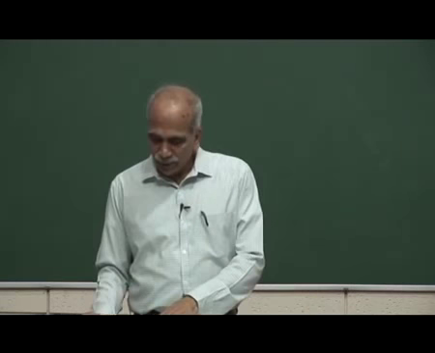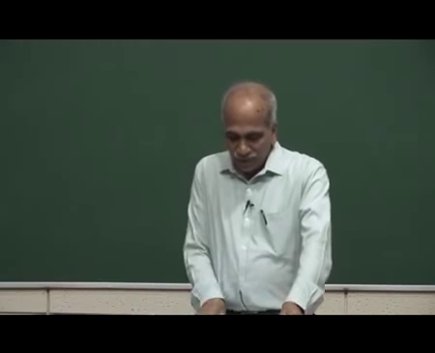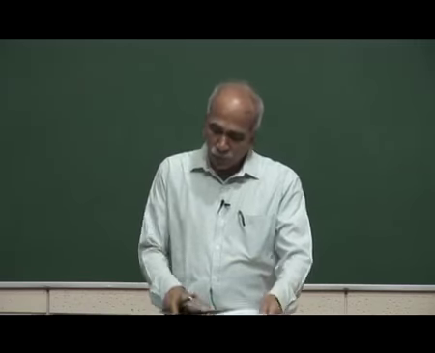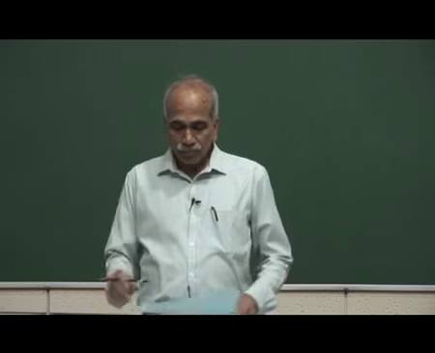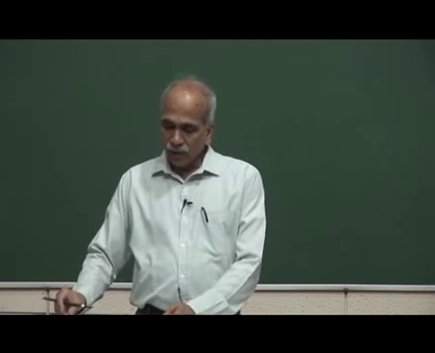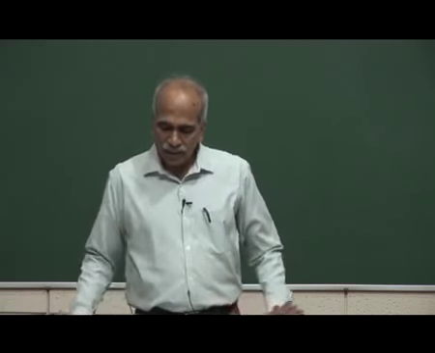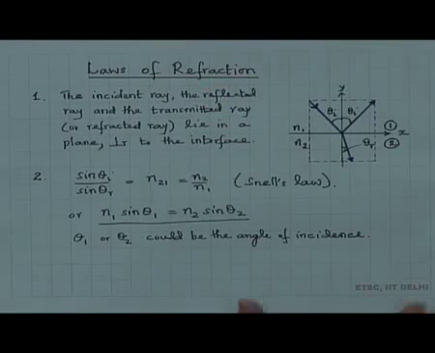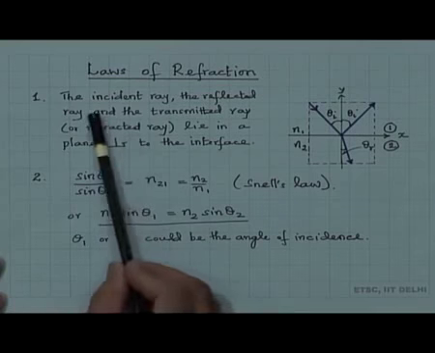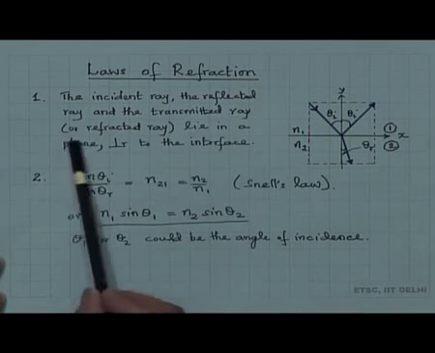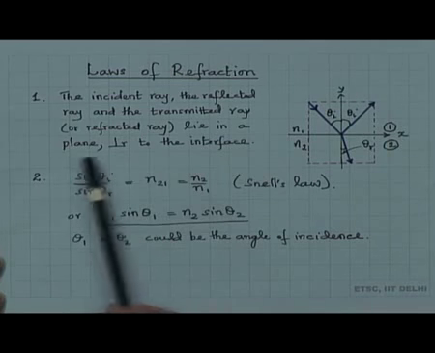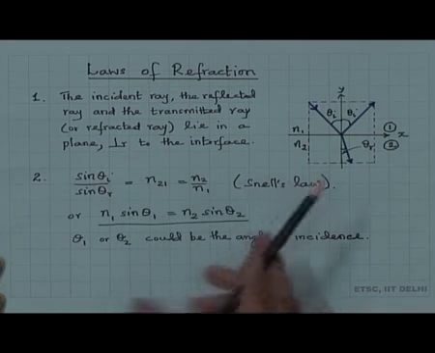However, let us see something. We will come back to that a little later, and here we summarize therefore the laws of refraction. Laws 1 and 2: the incident ray, the reflected ray and the transmitted or refracted ray lie in a plane perpendicular to the interface.